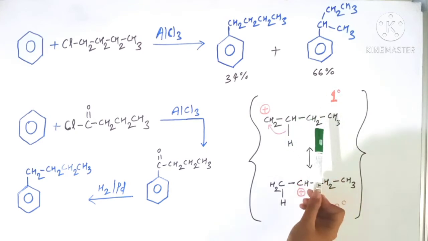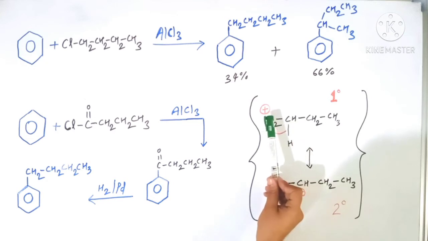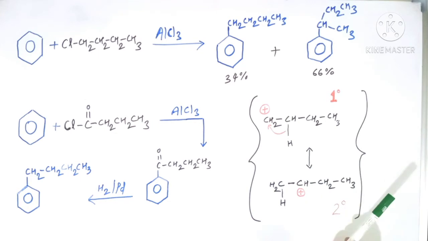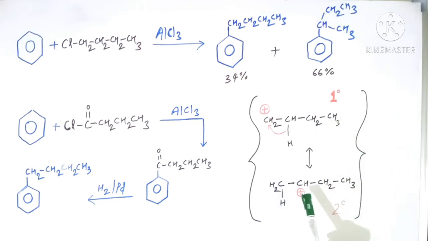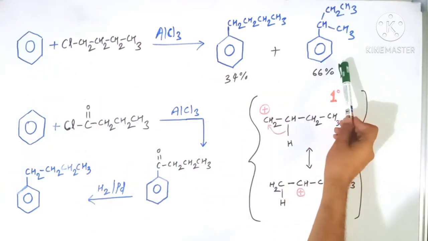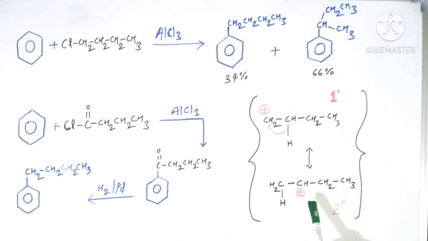But this primary carbocation is highly unstable and it tries to get stabilized. So it shifts its positive charge from the first carbon to the secondary carbon and converts into a secondary carbocation. This secondary carbocation is quite stable compared to the primary carbocation. So this secondary carbocation attacks the benzene nucleus, and that's why we obtained the undesired product with higher yield, due to this secondary carbocation.